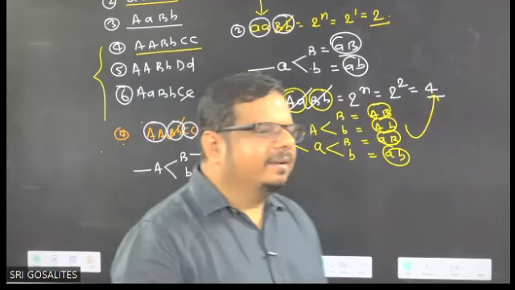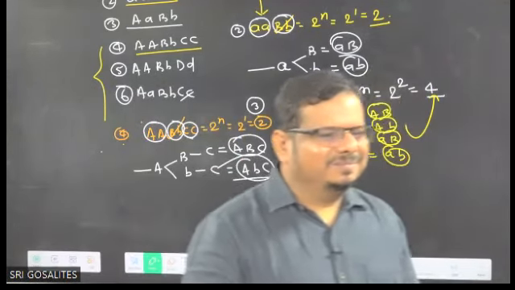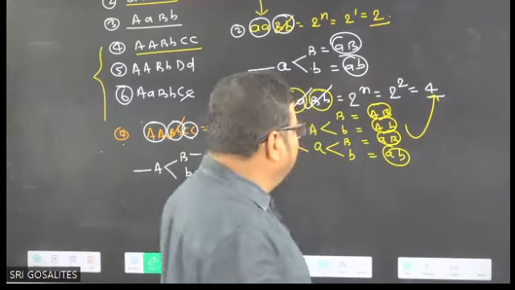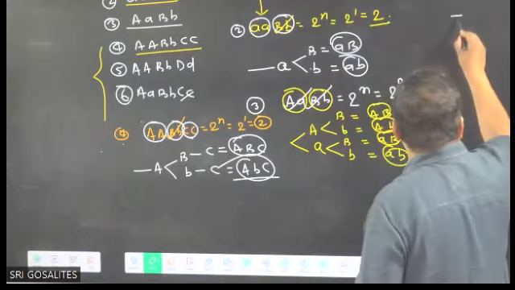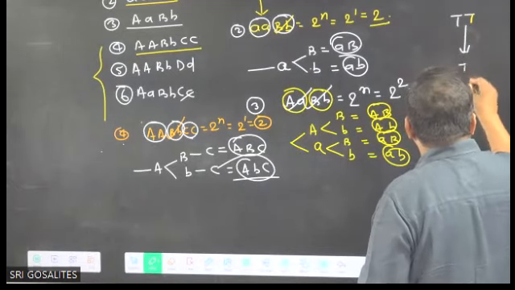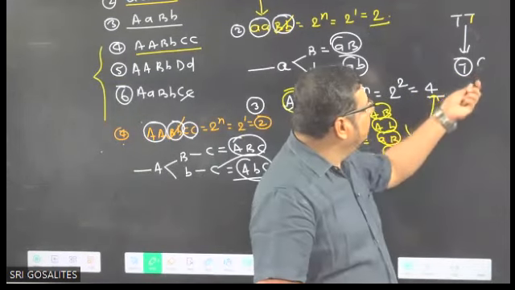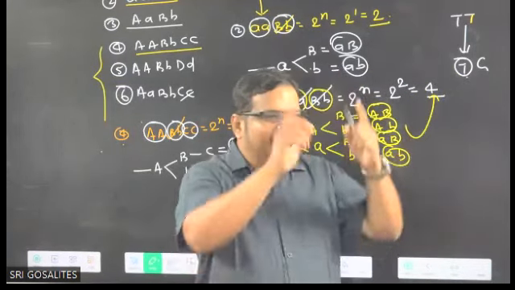Gametes do not occur in pairs. Factors occur in pairs in a somatic cell, not in a gamete. In the monohybrid cross, I also told you that out of capital T, small t, only one will come in the gamete. So how will a gamete come in a pair? This is the gamete, no? A gamete never occurs in pairs.